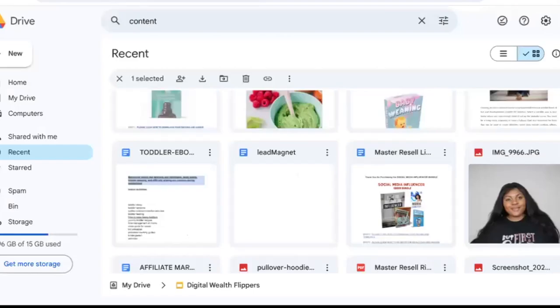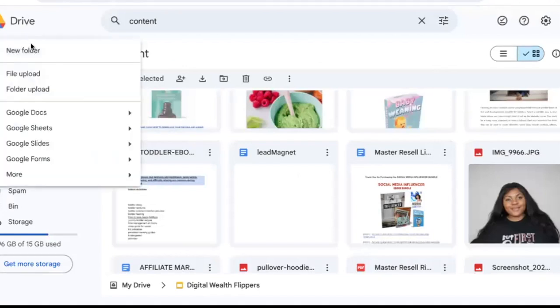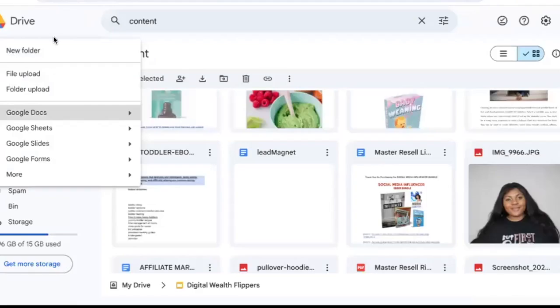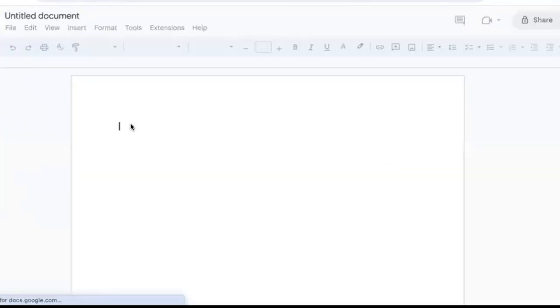Okay, so if I just go to my Google Drive, I'm just going to go over here and click on new. I already have a Google Drive account. I'm going to go to new, and then I'm going to go to Google Docs. Okay, we're going to be using Google Docs to write our ebooks. Again, if you don't have a Google Drive account, please go create one. This is the easiest way to write your ebooks.